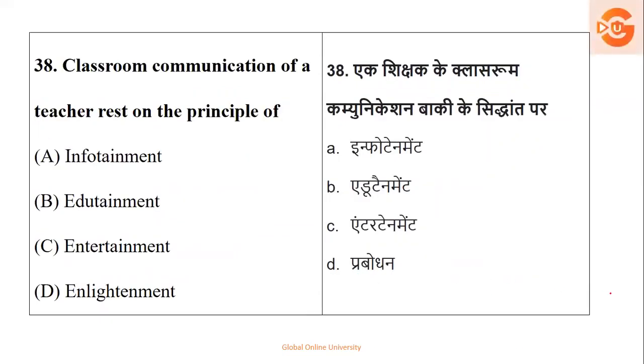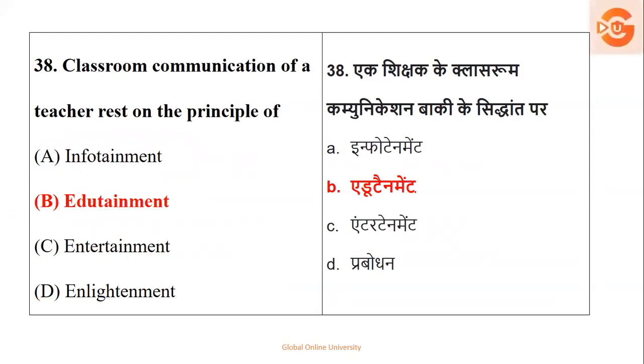Next, classroom communication of a teacher rests on the principle of, the communication in the classroom can be on what? Infotainment, it's only information and entertainment. Edutainment, that is education plus entertainment. Only entertainment, only enlightenment, definitely not. So information given by the teacher should always have education, plus it should also be entertainment. So it's called edutainment.